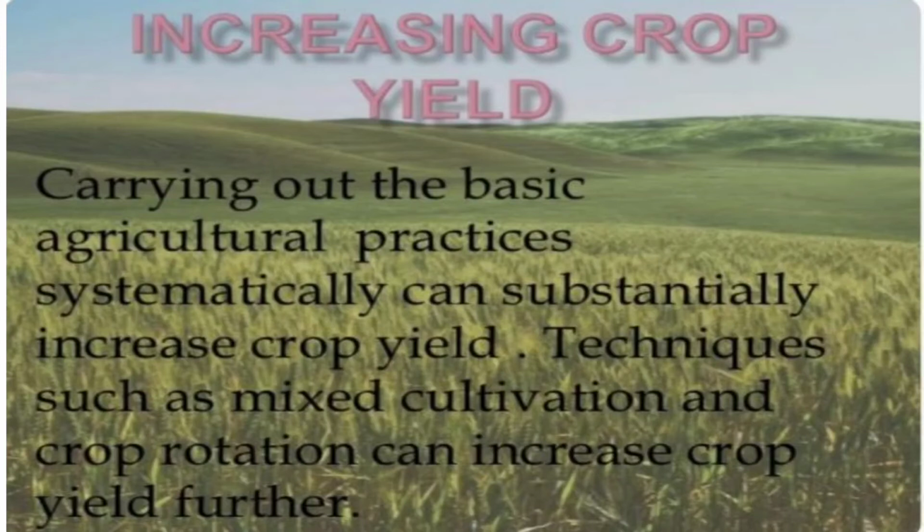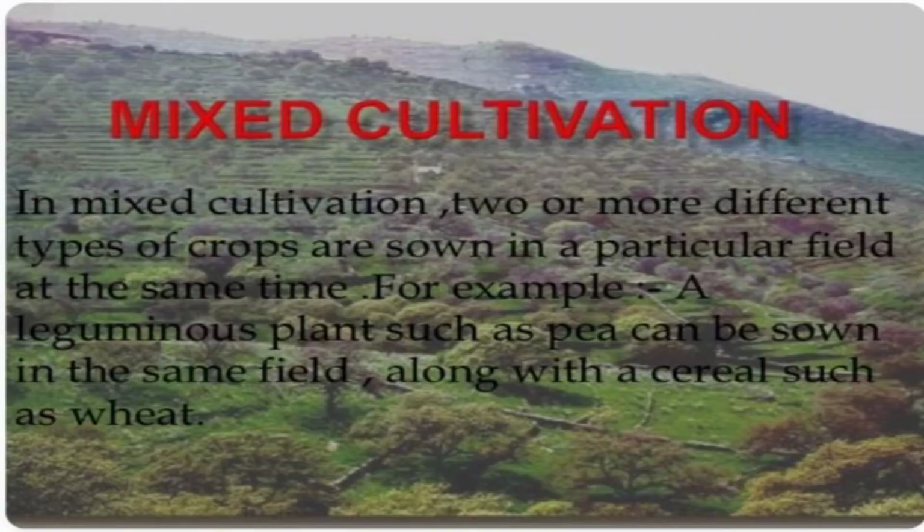Now we are going to see what is crop rotation and what is mixed cultivation. In mixed cultivation, two or more different crops are sown in a particular field. See here, this is a field. Take columns 1 and 2.